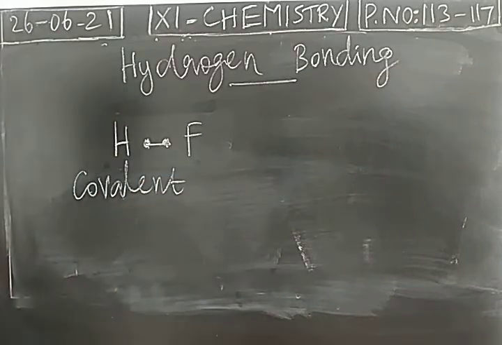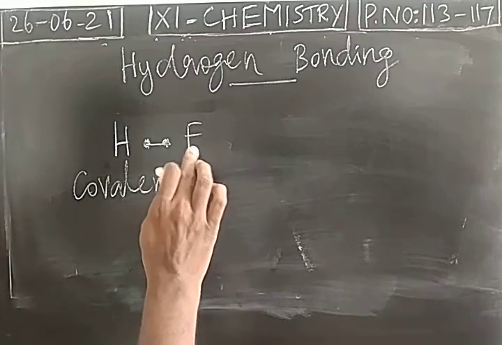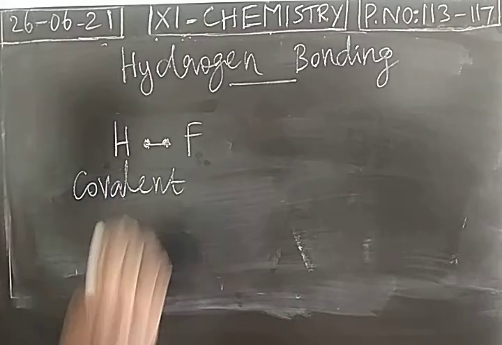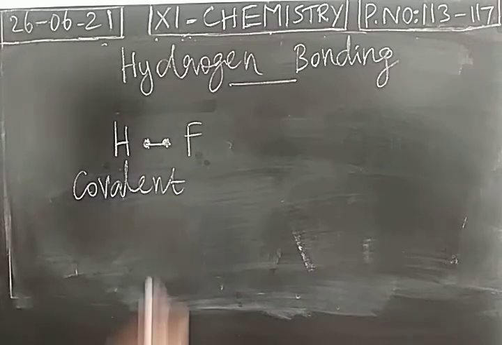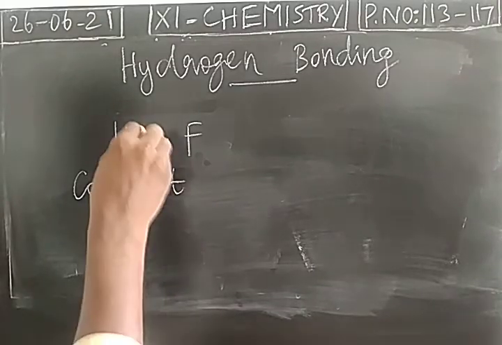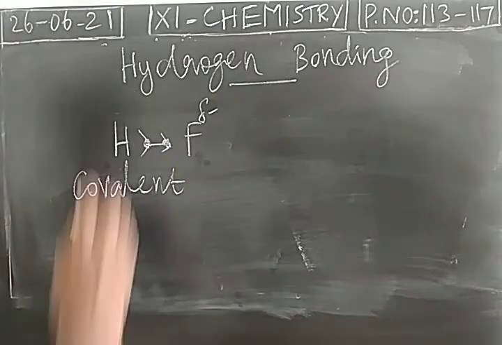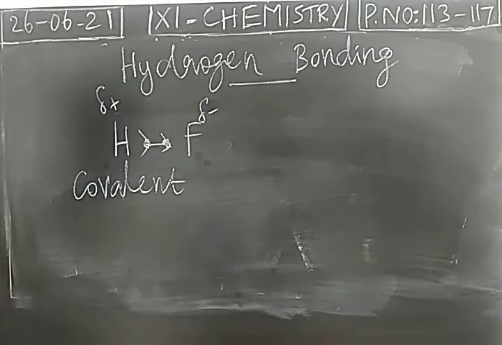But it will not be 100% pure covalent because fluorine is present in the extreme right top portion of the modern periodic table, so it has more electronegativity. According to the Pauling scale, the electronegativity of fluorine is 4. So fluorine has more tendency of attracting the shared pair of electrons towards itself. Fluorine gets a slightly negative charge, hydrogen gets a slightly positive charge.